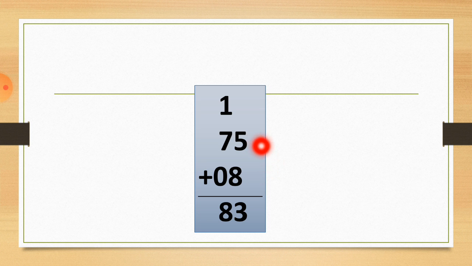Here the number 5 is at the ones place, so let's add 5 and 8. 5 plus 8 is equal to 13. In 13, the 3 is at the ones place and the 1 is at the tens place, so we write this 1 as the carried forward number. Now let's move to the tens column: 7 plus 0 is equal to 7, and let's add this 1 to the 7. So 1 plus 7 is equal to 8. So up to which page number did Apurva need to read? Till page number 83.